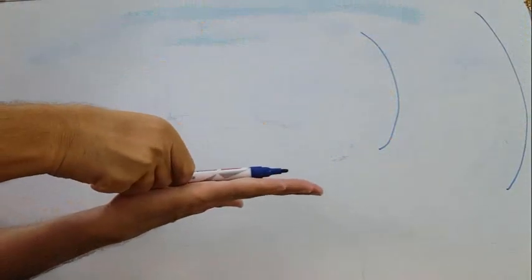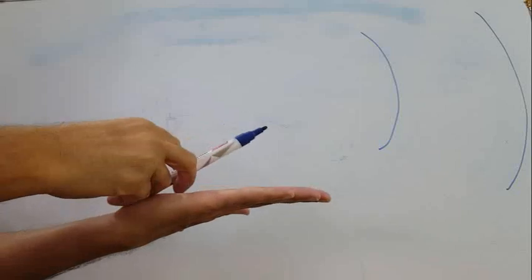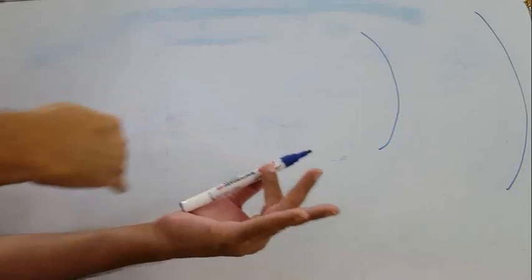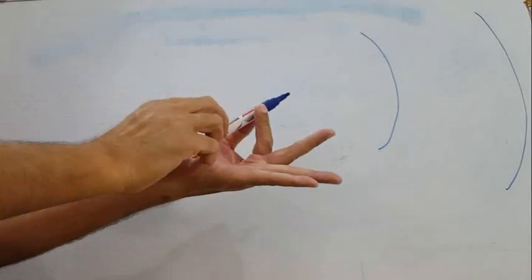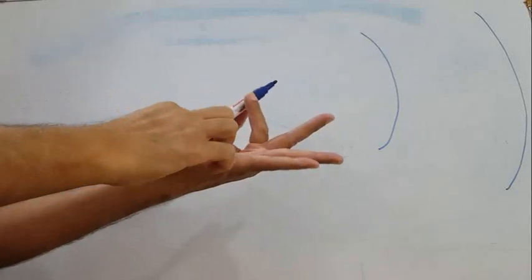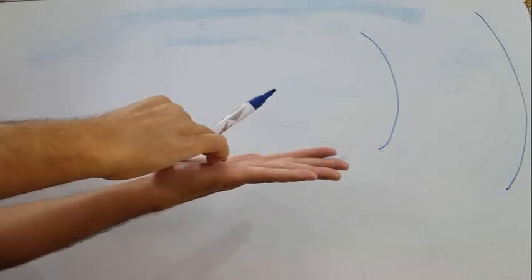Now in banking, one end is raised, it is raised like this, with the center on this side. And the angle between this raised end and the horizontal is called the angle of banking. So this is the angle of banking.